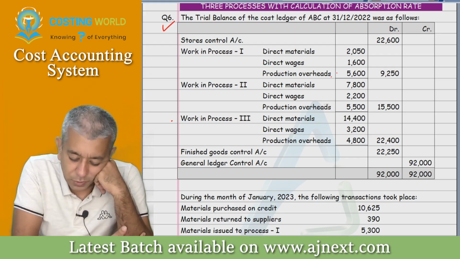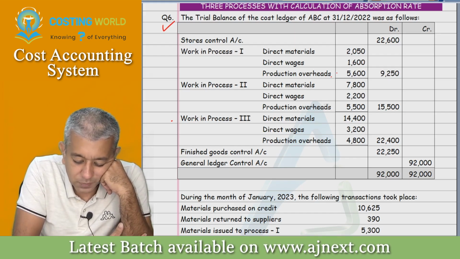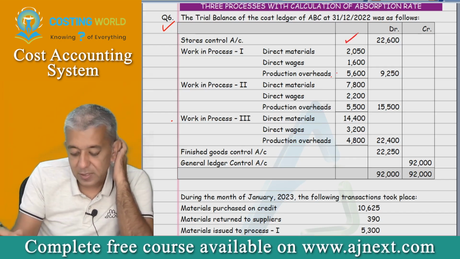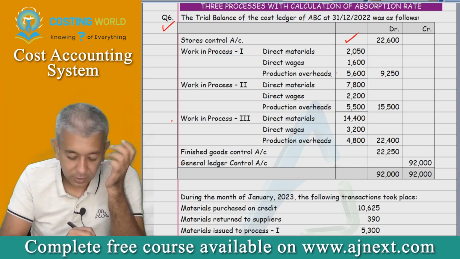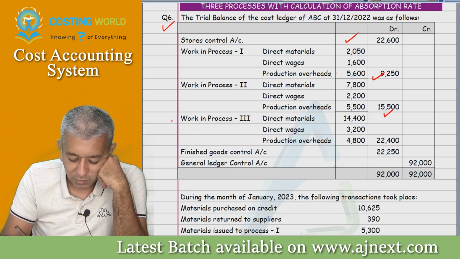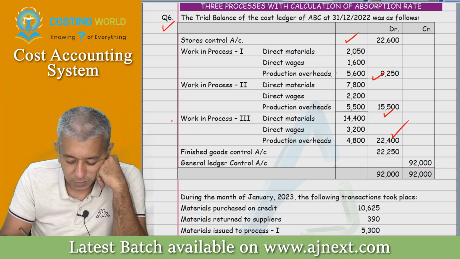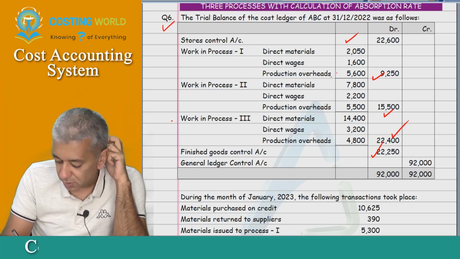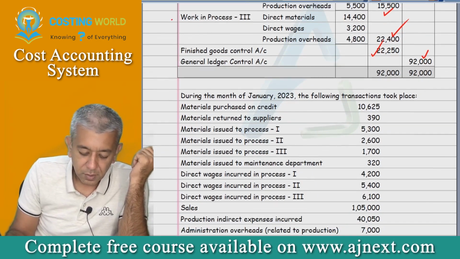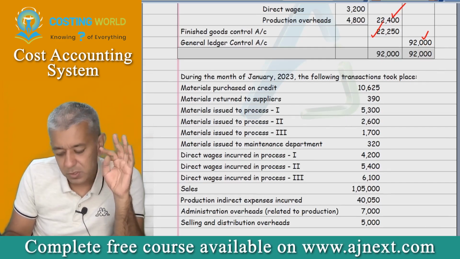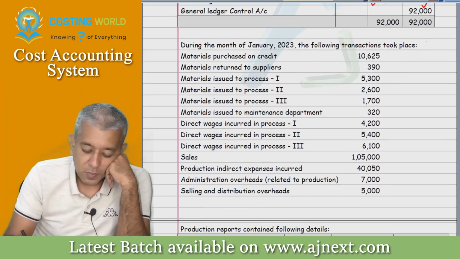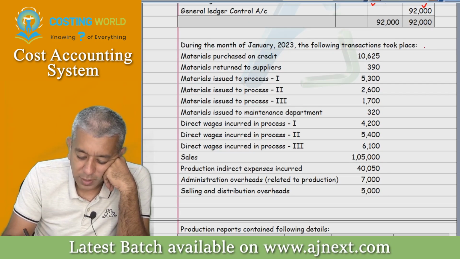The trial balance of cost ledger of ABC as on 31/12/2022 was as follows. SLC 22,600. Okay. WIP1 9250, WIP2 15500, WIP3 22,400. Finished goods 22,250, GLA 92,000. Okay. Now I don't require that breakup. That breakup was basically there for that particular part only. Okay. Now listen further. During the month of Jan 2023, following transactions took place.